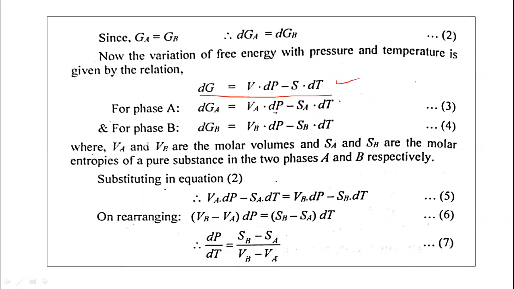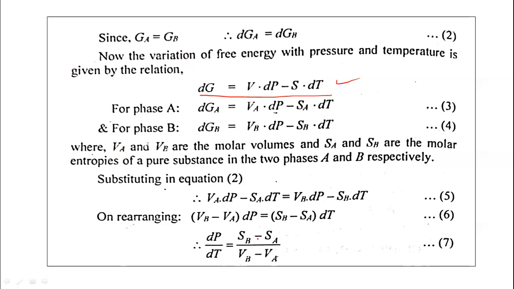Let us substitute into this equation 2. So we can write VAdP minus SAdT equals VBdP minus SBdT. We are just putting these values. Let us simplify this. Taking this on this side, this is VB minus VA into dP, where dP is common. Similarly, taking this on this side, we can write SB minus SA equals dT. Now we can write dP upon dT, by making the rearrangement, and we get this equation 7: dP upon dT equals SB minus SA divided by VB minus VA.